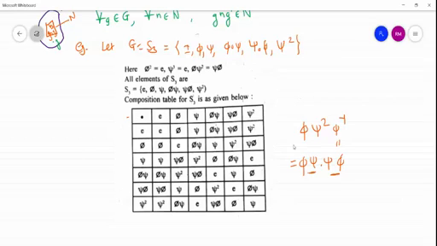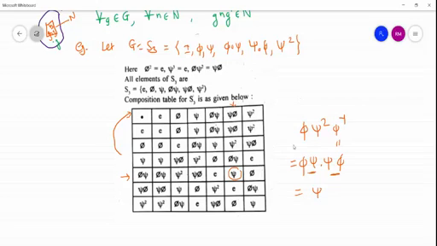Their product is here: psi is there, phi composite psi and psi composite psi. We start from bottom to top or left to right. So the answer will be psi.